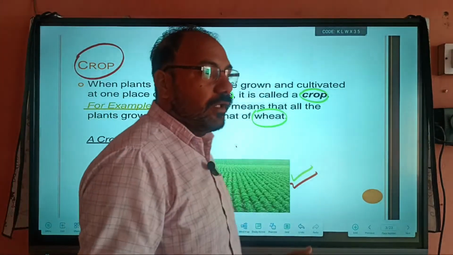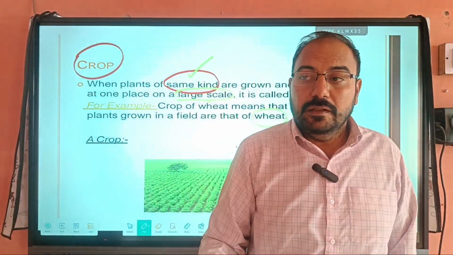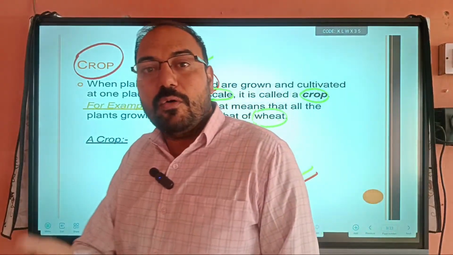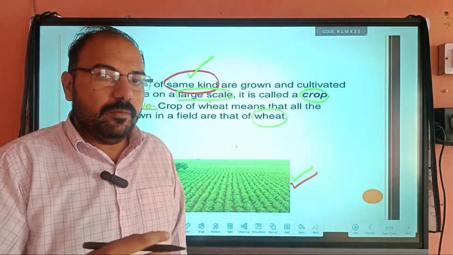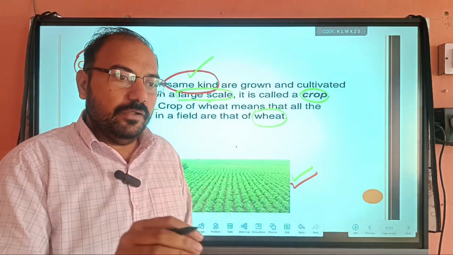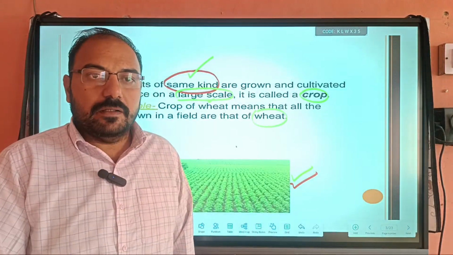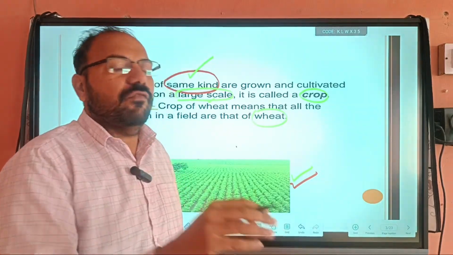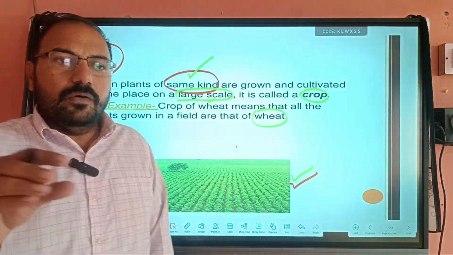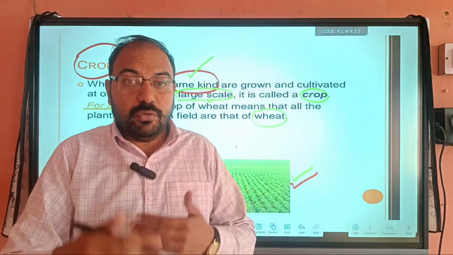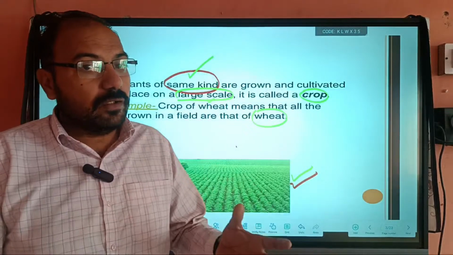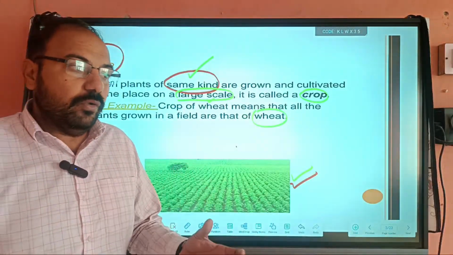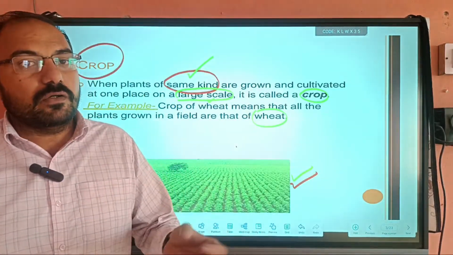So here is an important question: how can we divide crops into different parts? Crops can be divided into two different parts. Basically, one you define on the basis of the type of nutrients. What type of nutrients do you get from the crop? And second, you divide upon the season of the crop.